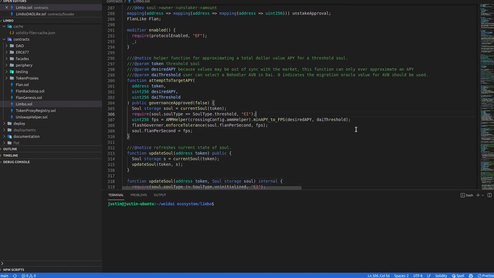Okay, this one's quite a complex one, and it really requires an understanding of the Uniswap helper or the AMM helper.